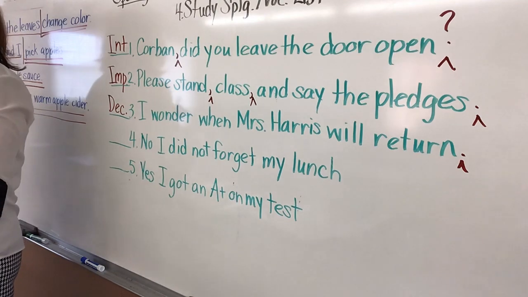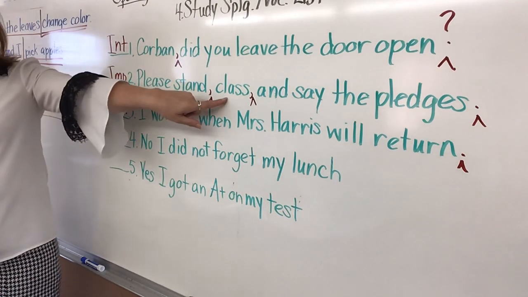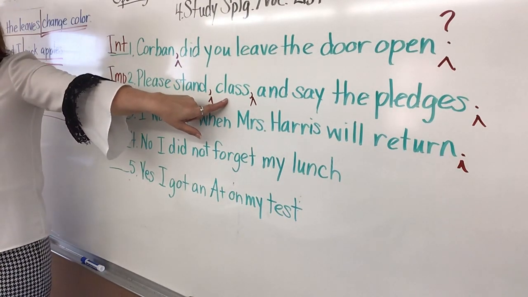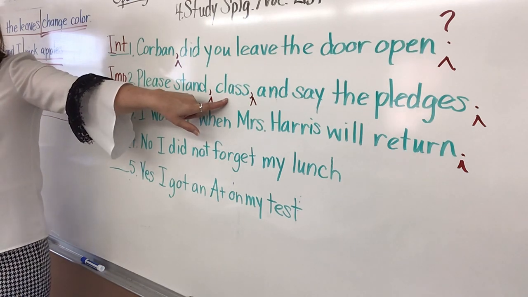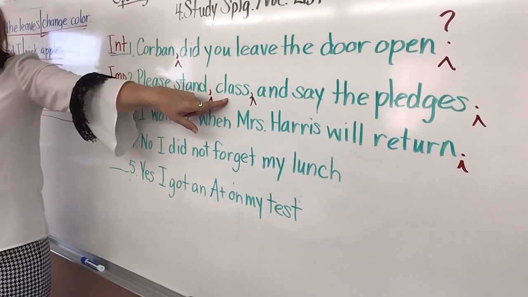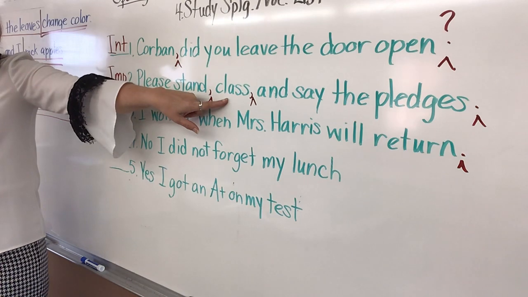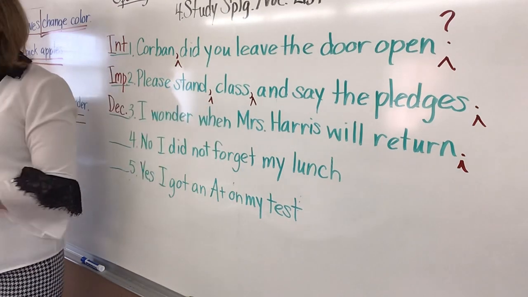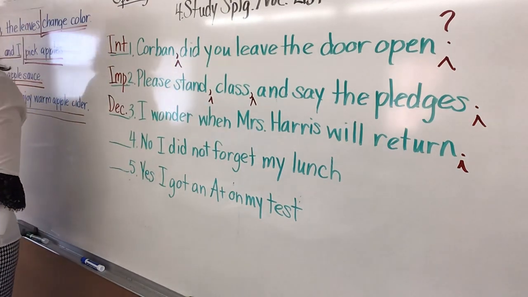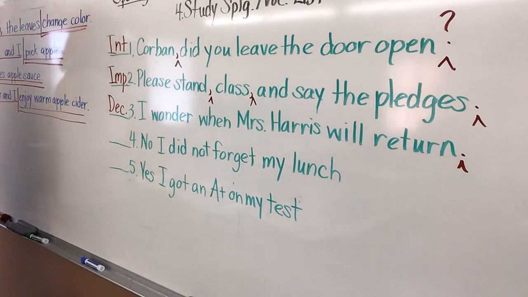You only put commas when you're talking. In this one, you were talking to the class, telling the class to stand up. Please stand, class, for pledges. Are we talking to Mrs. Harris? No, we're talking about her. You don't put commas just because you see a name. You put commas when you're talking to somebody.